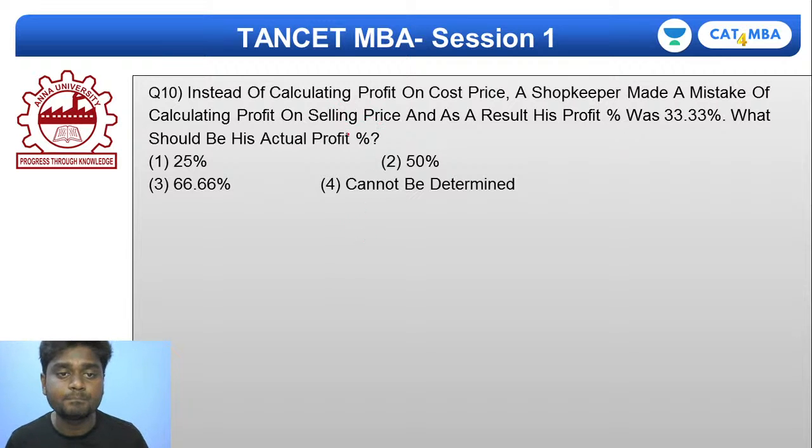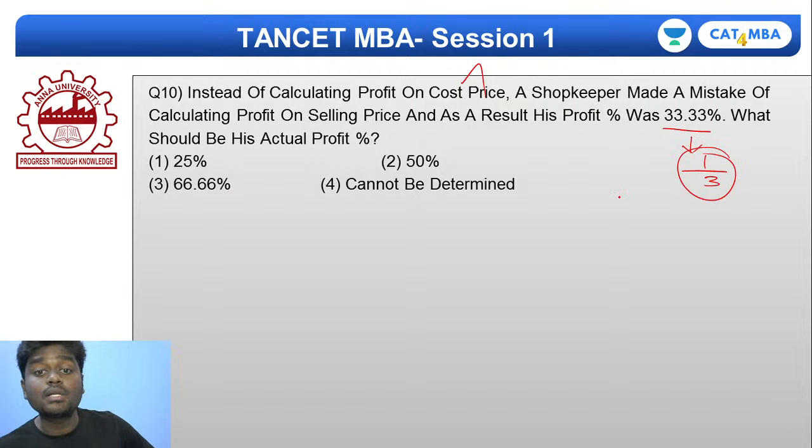Listen very carefully. Instead of calculating profit on cost price, a shopkeeper made a mistake of calculating profit on selling price. As a result his profit percent was 33.33%. So let's try to break this down. In fraction it will be 1/3. What should be his actual profit percent?